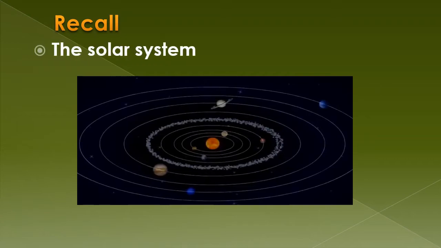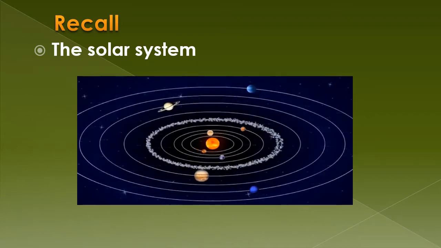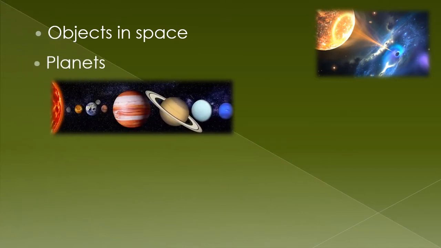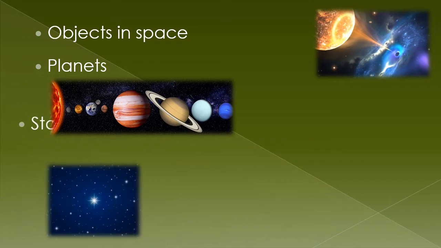We have learned about the solar system. Yes, the sun and everything that orbits around it make up the solar system. As you can clearly see now, the huge ball of fire at the middle is the sun, and 8 planets revolving around it. We will learn more about the solar system today. Dear students, we have also learned about different objects in space. We have learned about planets, the objects that revolve around the sun. Then we have learned about those twinkling beautiful stars.